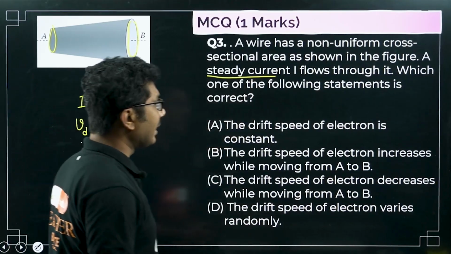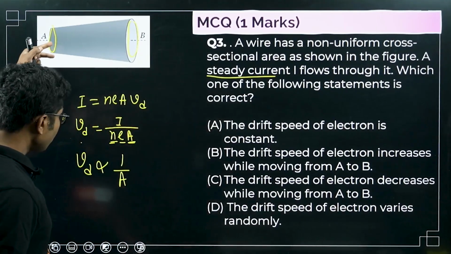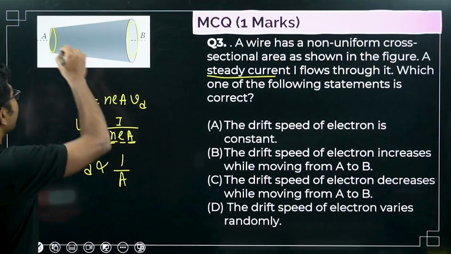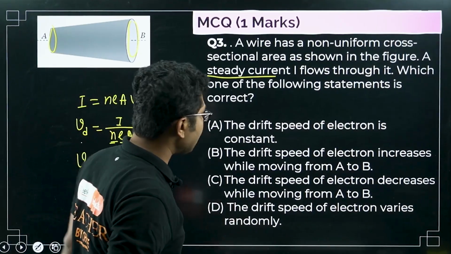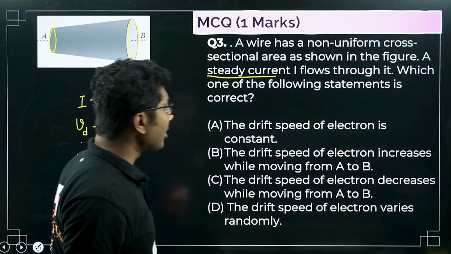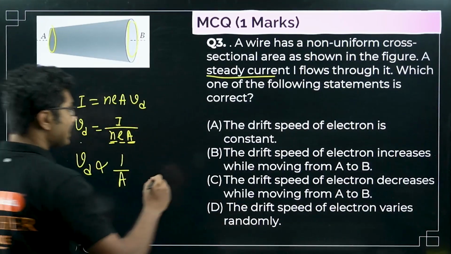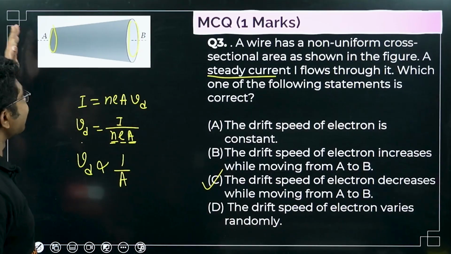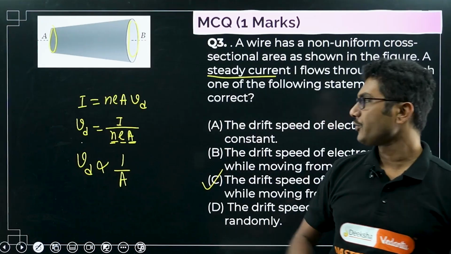The drift speed of electron increases while moving from A to B. As you can see, drift speed is inversely proportional to the area. So here drift speed will be more, here drift speed will be less. So this is also incorrect. The drift speed of electron decreases while moving from A to B. Yes, this is the correct statement, because drift speed is inversely proportional to the area.